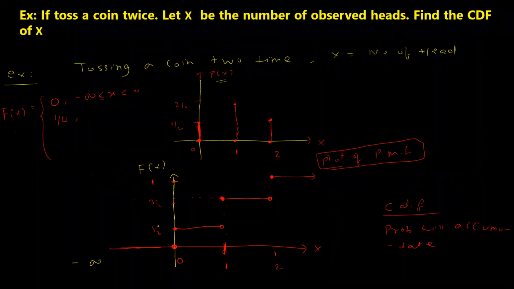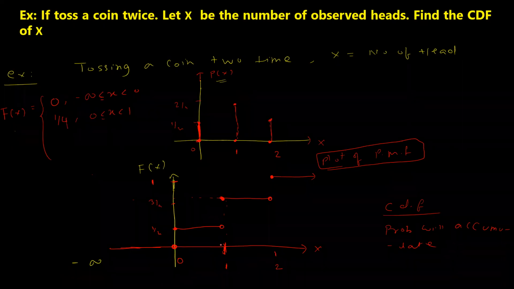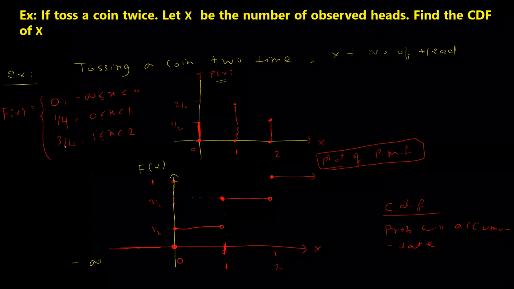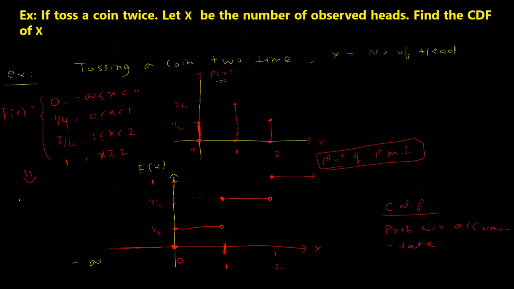The value is between 0 and 1, so this will be 0 less than or equal to x less than 1. Next, from 1 to 2, the probability was 3 by 4, so that will be 1 less than or equal to x less than 2. And from 2 onwards, the probability was exactly 1, when x is greater than or equal to 2. So this is how the CDF is defined.